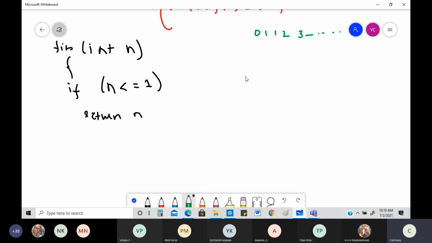Like that you're trying to return things. If it is anything more than that, this is how it will be. I'm going to return the same statement only. I'm going to write it here. Nothing new. I'm going to return Fibonacci of n minus 2 plus the same old function. This is a recursive statement.